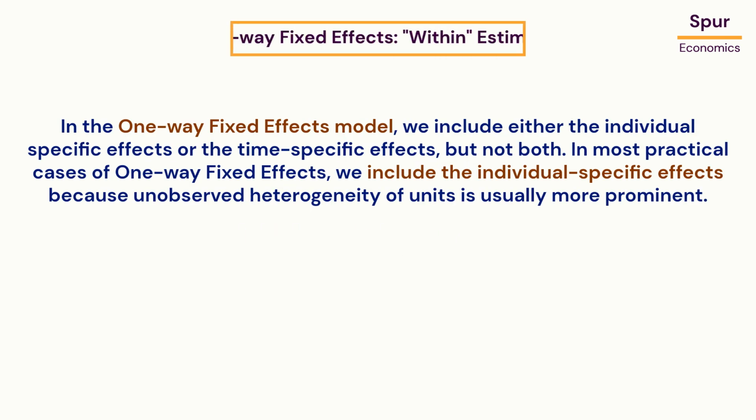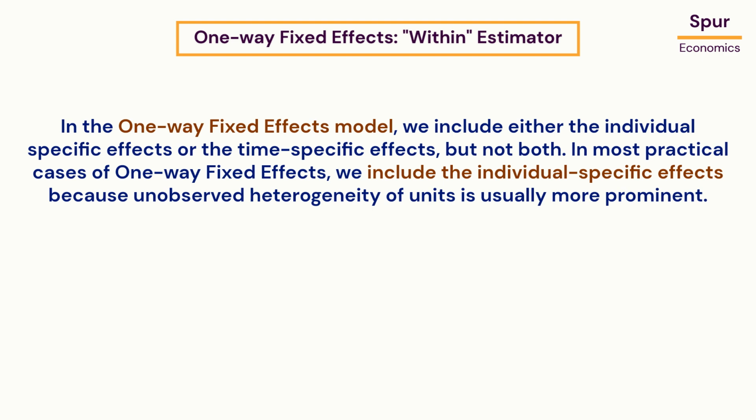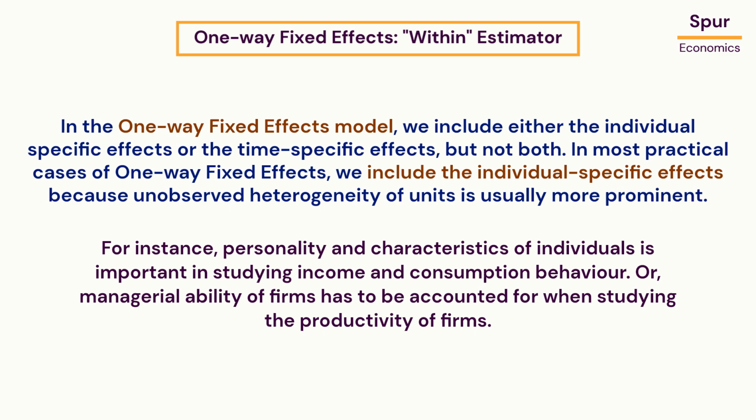In the one-way fixed effects model, we include either the individual specific effects or the time-specific effects, but not both. In most practical cases of one-way fixed effects, we include the individual specific effects because unobserved heterogeneity of units is usually more prominent. For instance, personality and characteristics of individuals is important in studying income and consumption behavior. Or, managerial ability of firms has to be accounted for when studying the productivity of firms.